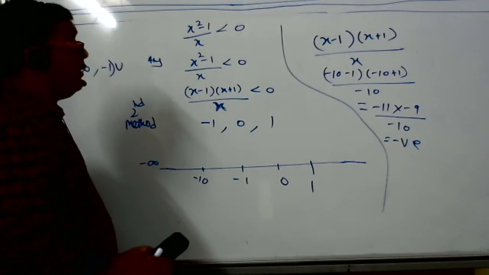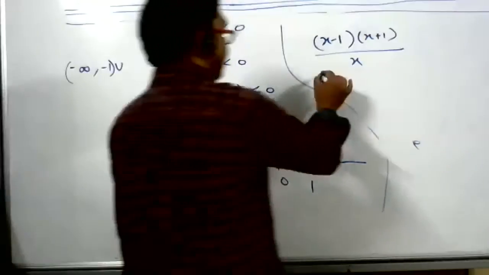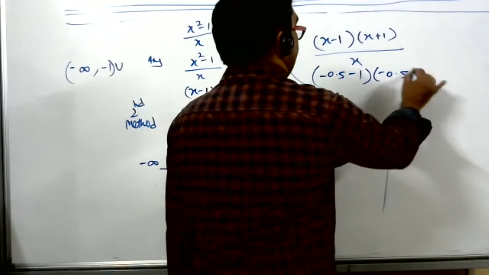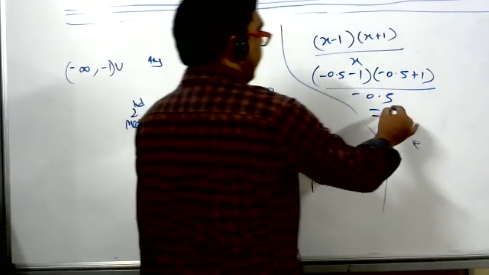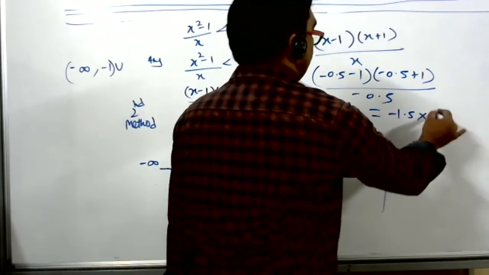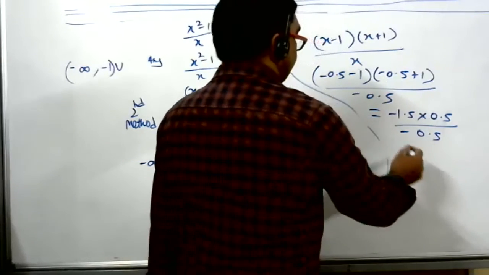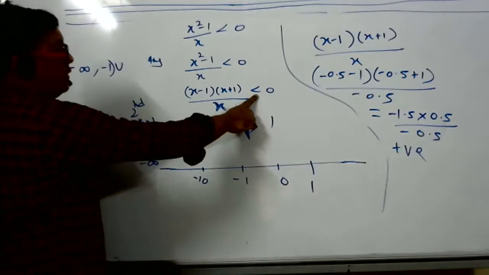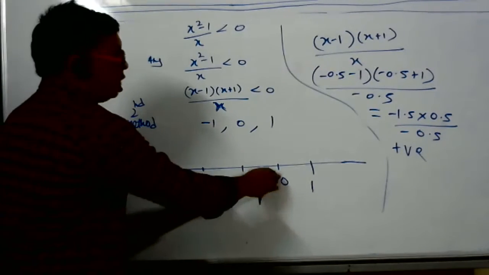Take minus 0.5. This way you have to check. So what happened now? Minus 0.5 minus 1, minus 0.5 plus 1, by minus 0.5. So what will you get? You will get minus 1.5 into 0.5 by minus 0.5. So our aim is positive or negative? We get a positive, but what we want is less than 0. So this interval is not correct. Minus 1 to 0 is not correct.